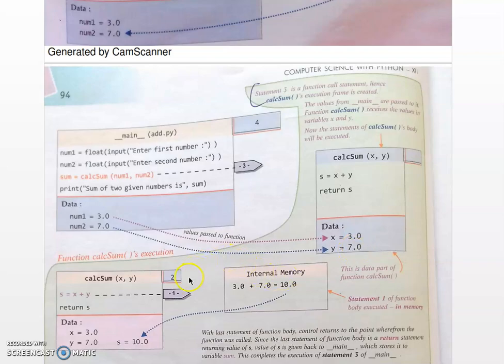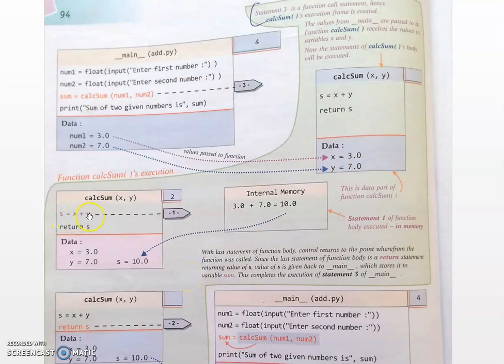Okay, then it will move to the execution x plus y. x plus y means 3 plus 7, which is 10. So it will be stored in the internal memory. Yes, we are again returning. Return yes means we are storing the value. Then it will execute the